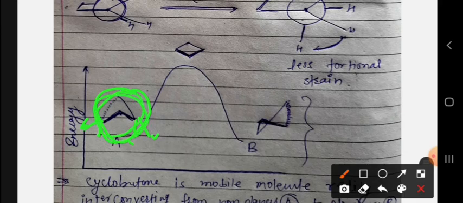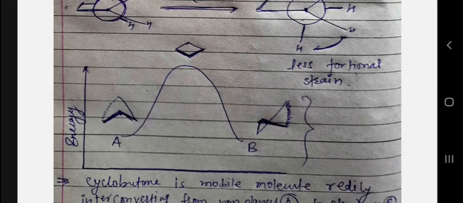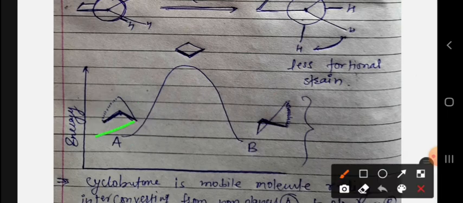I will write this on the lower-energy side, and due to lower energy this conformation is stable. This other one is higher energy and lower stability, because its eclipsing hydrogens have electrostatic repulsion, so it is quite unstable.